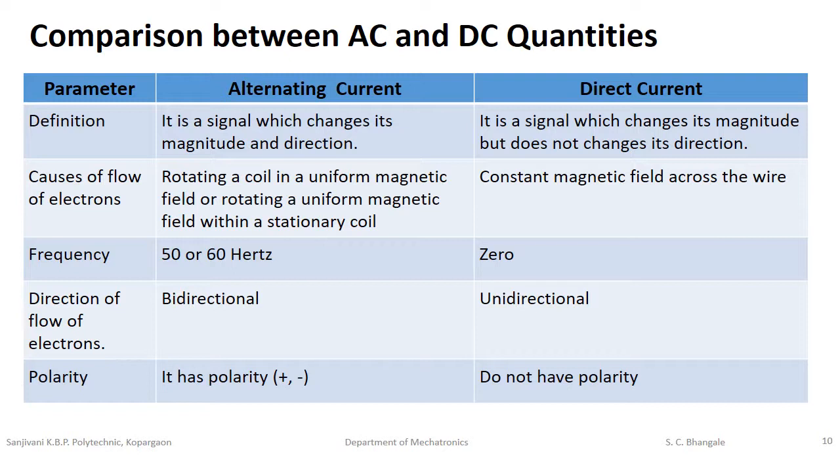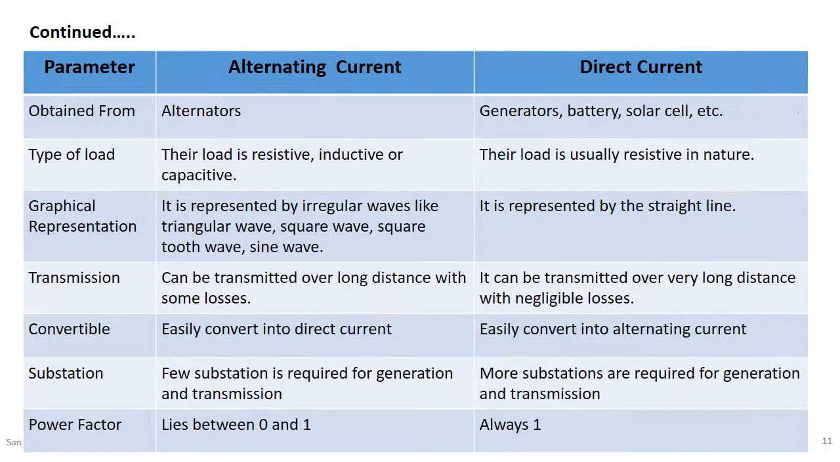The direction of flow of electrons for direct current is unidirectional. Unidirectional means the electric charge always flows in the same direction, a single direction. Polarity for alternating current: it has positive as well as negative polarity because the charge will move in both directions. Direct current does not have polarity because it flows in a single direction.